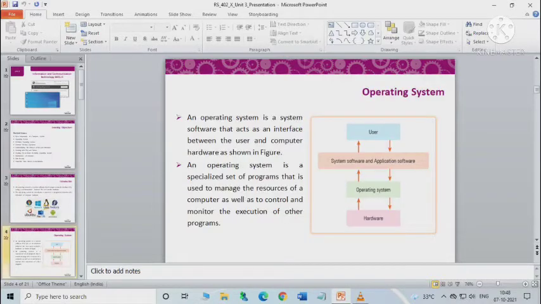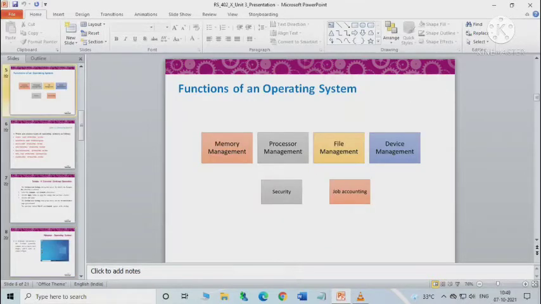So we can conclude that an operating system is a system software that acts as an interface between the user and the computer hardware, as shown here. Now we will be learning about the functions of an operating system. As you can see here, the functions are memory management, process management, file management, device management, security, job scheduling or accounting, and error detection.